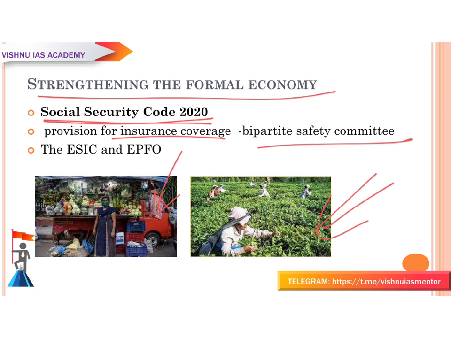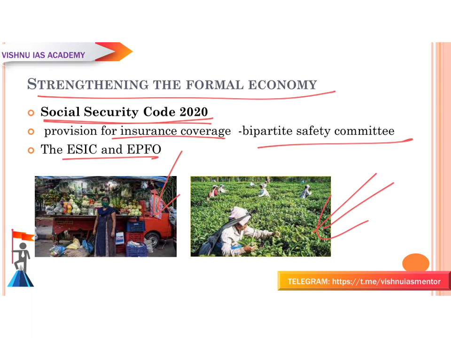Okay, so in the hazardous factories, the establishments of factories, mines and plantation sectors, they have included insurance coverage, and the free annual health checkups, and the bipartite safety committee has been introduced, and they will have the ESIC and EPFO.